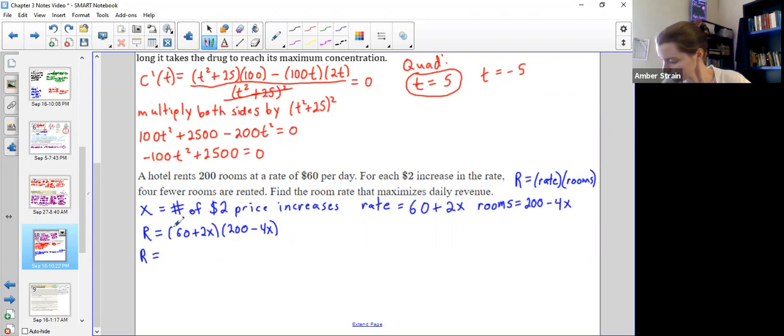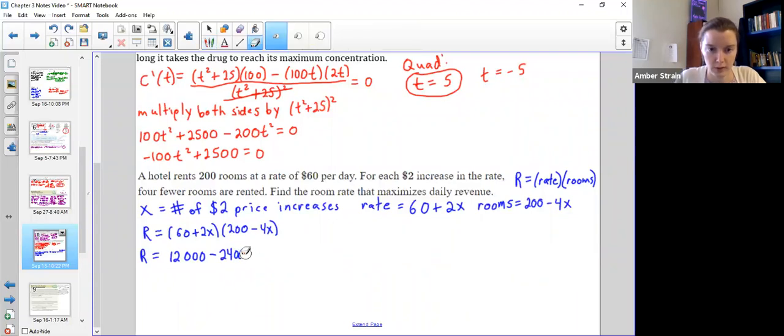Oops. So that would be 60 times 200, which is of course 12 with 3 zeros, 12,000. 60 times 4 is 24, nope, just one, sorry, $240. Let me double check, it's been a long day. Yeah, 240.